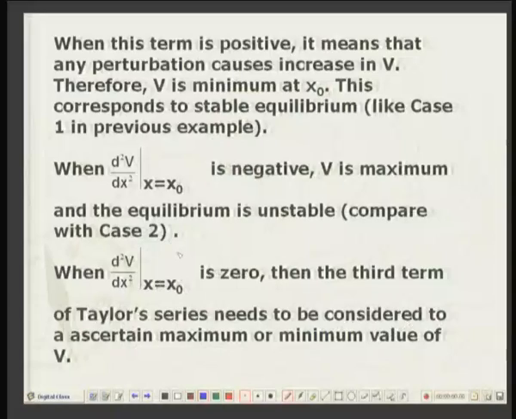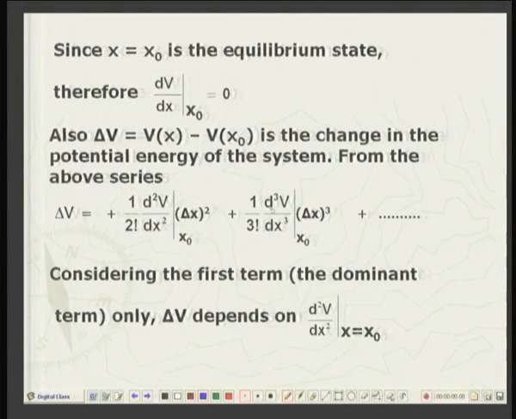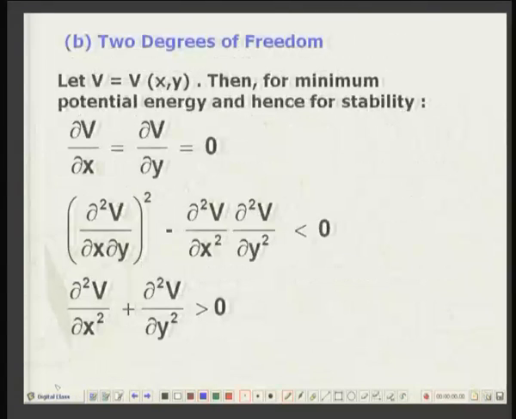So, we go to this term, evaluate at the equilibrium state. Then you have to decide whether this term is positive or negative. If it is positive, you have a tendency towards stable equilibrium. If it is negative, again you will have unstable equilibrium. So, that was for 1 degree of freedom. The analysis was very simple: all you have to do is compute the second derivative of the potential energy as a function of that degree of freedom.